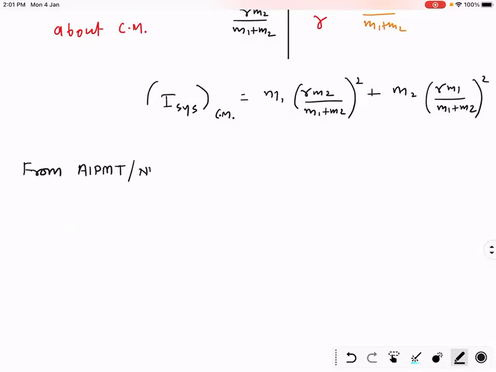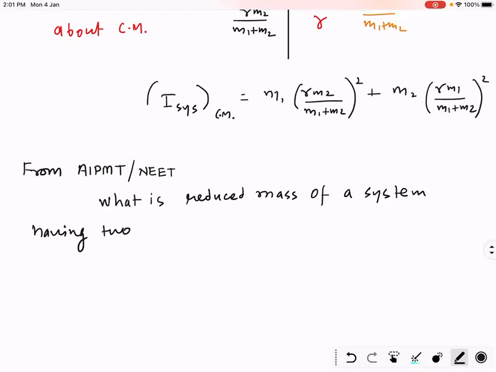What is the reduced mass of a system having two point masses, m and 2m? Can anyone answer?